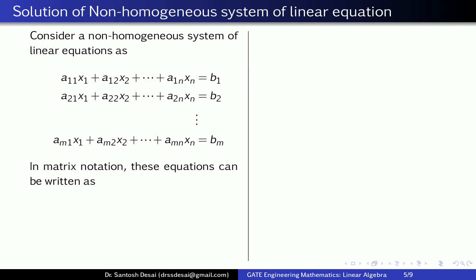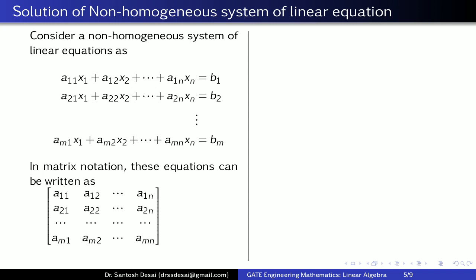Then in matrix notation, these equations can be written as, first we write the coefficient matrix. So this matrix is formed by writing the coefficients of each equation in a row. So the first row is obtained by writing the coefficients of x1, x2 and so on xn.